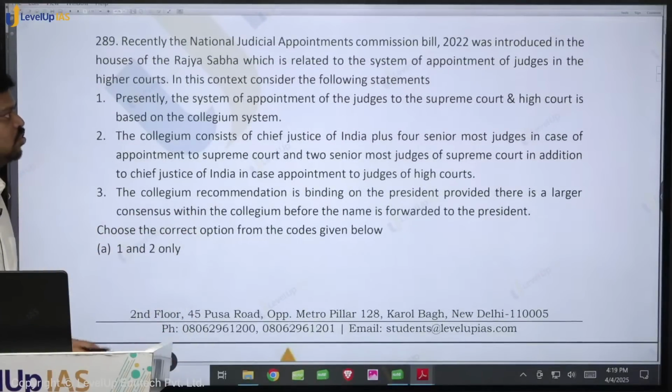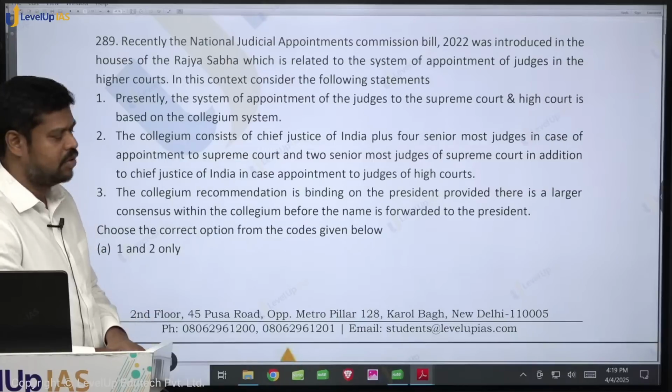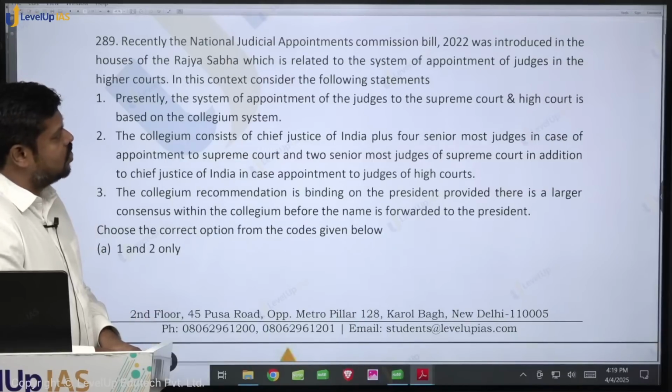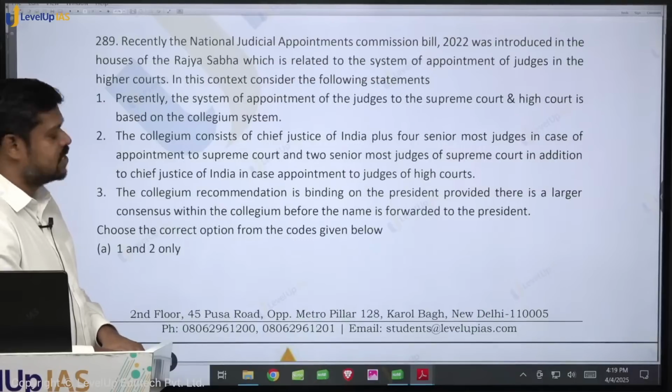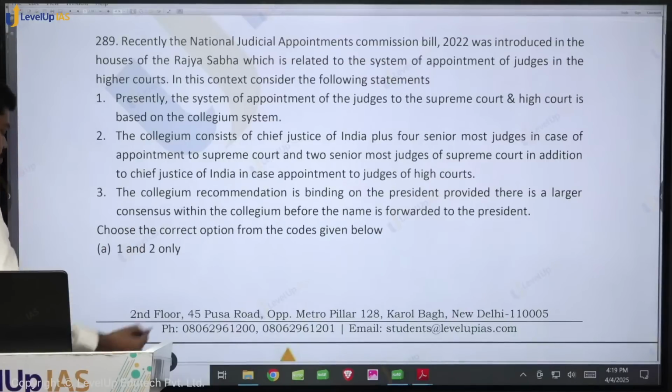Recently, the National Judicial Appointments Commission Bill 2022 was introduced. Recently also the government tried to introduce this particular bill in the Rajya Sabha, which is related to the system of appointment of judges in the higher courts. In this context, consider the following statements. Presently, the system of appointment of judges to the Supreme Court and High Court is based on the collegium system. Is it true? Yes. And who constitutes the collegium today in the Supreme Court?